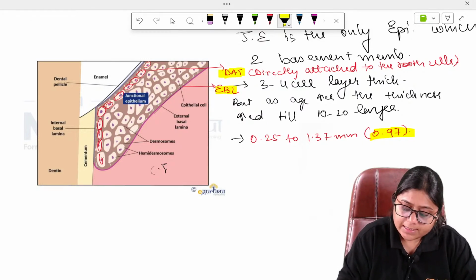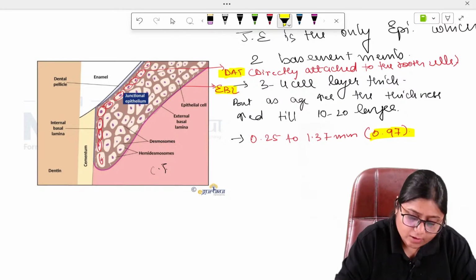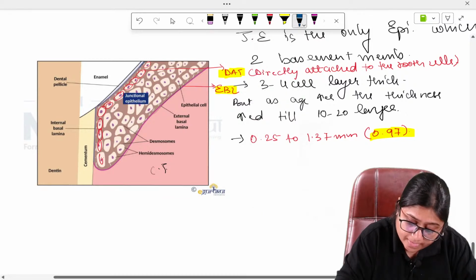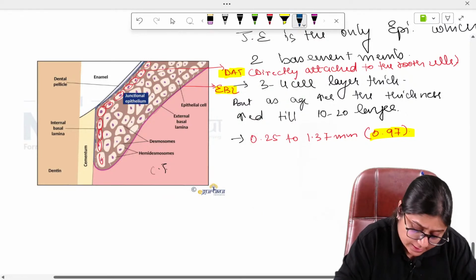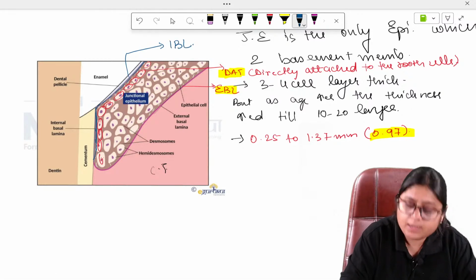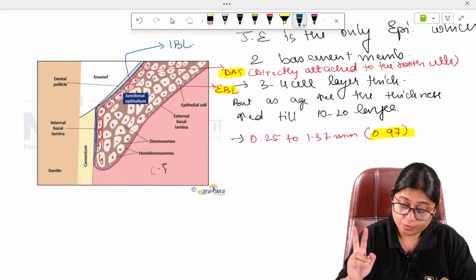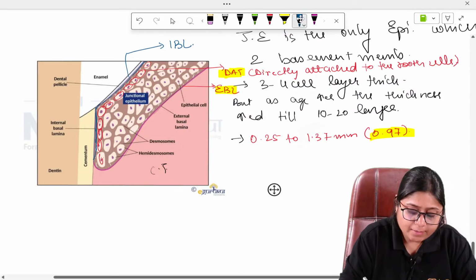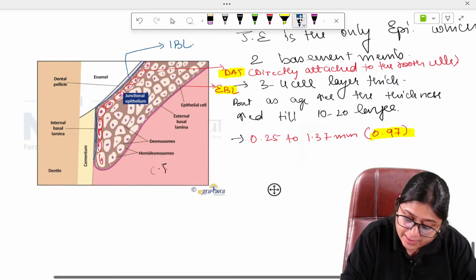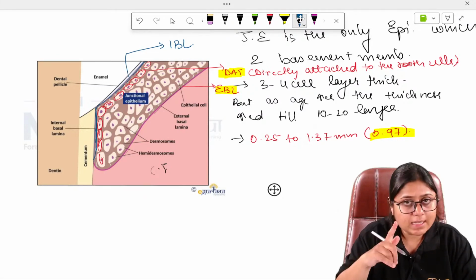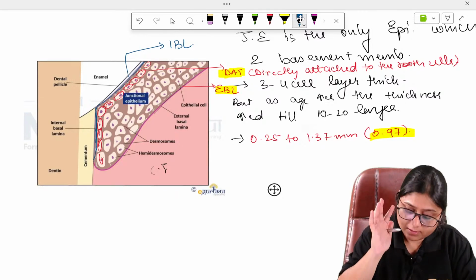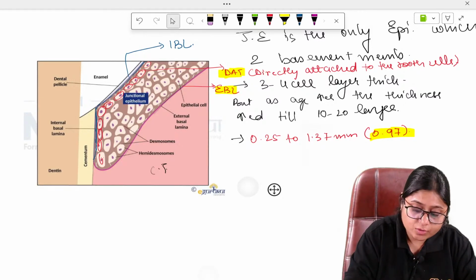This is the external basal lamina. These are the dead cells, and on the inside, this blue structure which you see here, this is the internal basal lamina. So, it has two basal lamina. The junctional epithelium is connected to the tooth surface with the help of basal lamina, and whenever there is basal lamina and a cell, the connection is with the help of hemidesmosomes. We just now studied this, right?